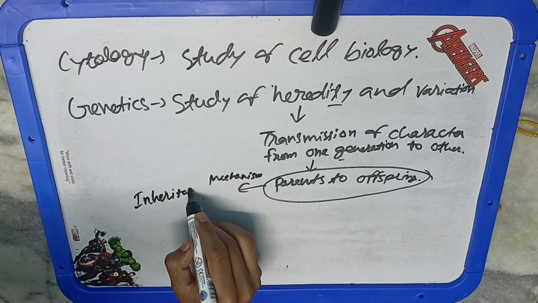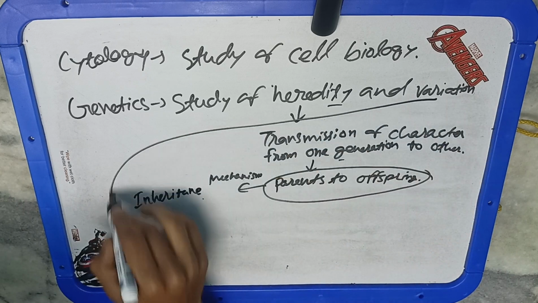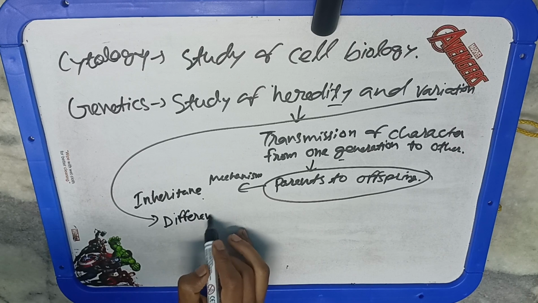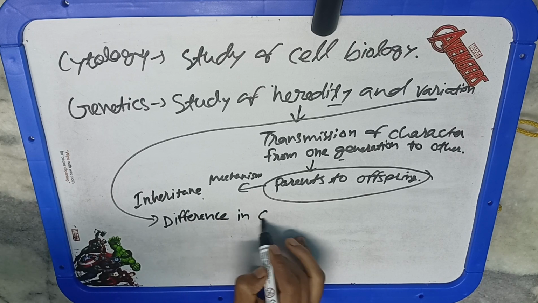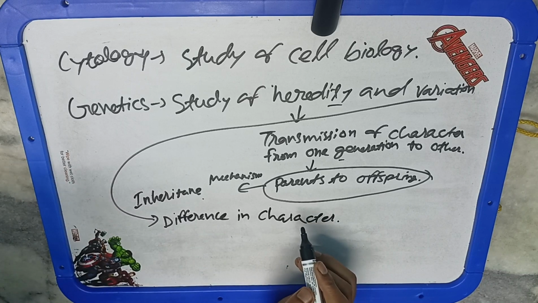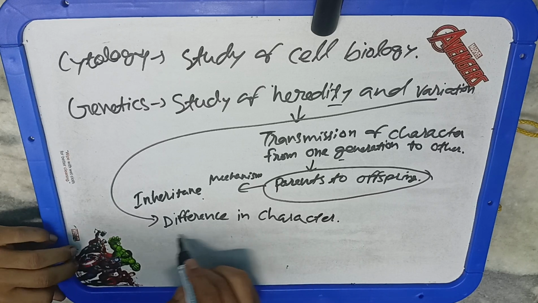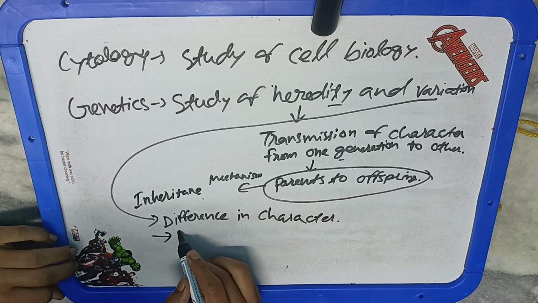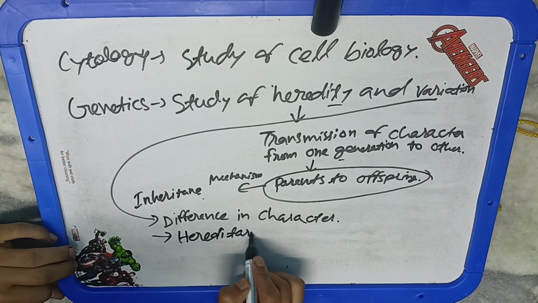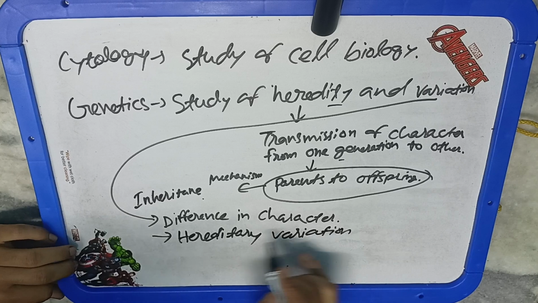The difference among individuals of a species for a character is known as variation for that particular character, and it may be of two types. One is hereditary variation. Again, heredity means when the trait is transferred from parent to offspring, and here we are depending on the genetic level, or we can say the genic level or chromosome level. So these are the variations at the genetic level. Such variations are found not only in the progeny of different parents but also among the progeny of the same parents. For example,